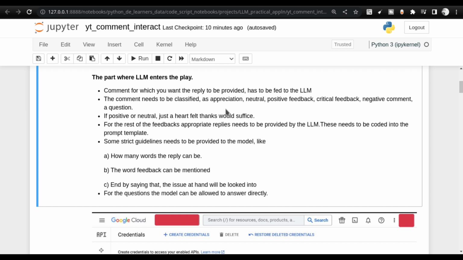And finally, the question. The question is a little more involved. So you might want to ask the large language model to reply to the question. And if it doesn't know, then you have to make it say that it doesn't know. Also, you might have to control the number of words that the large language model is going to reply with. So all these things you will be seeing how it is being done.